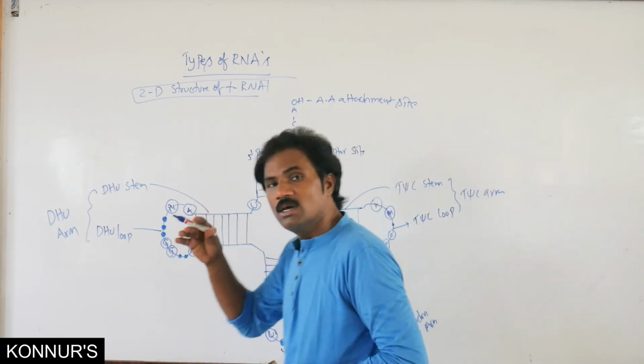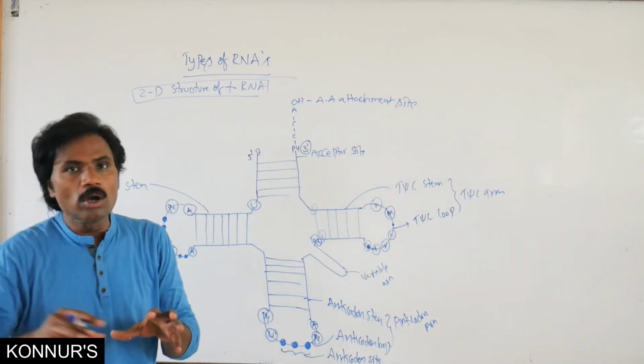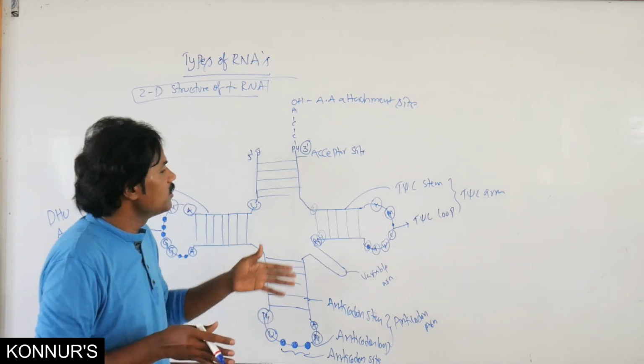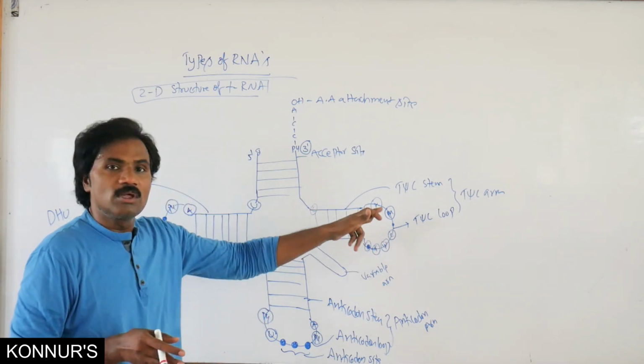Wherever there is a stem, remember that it is coiled, the base-paired region. Wherever the remaining area is, it is uncoiled.